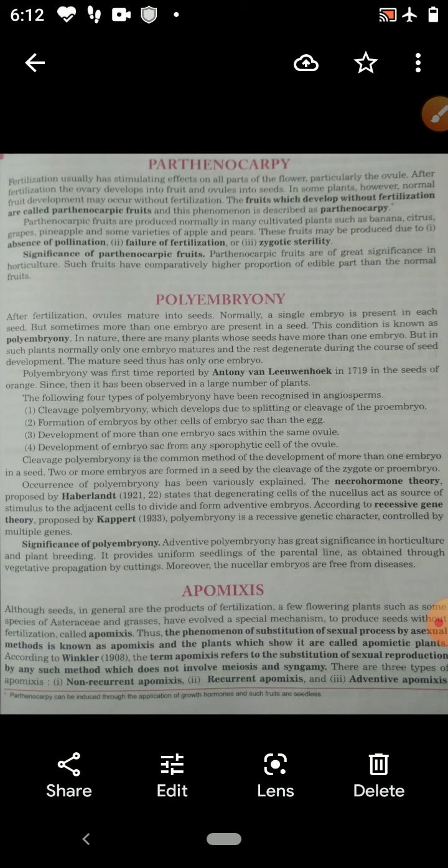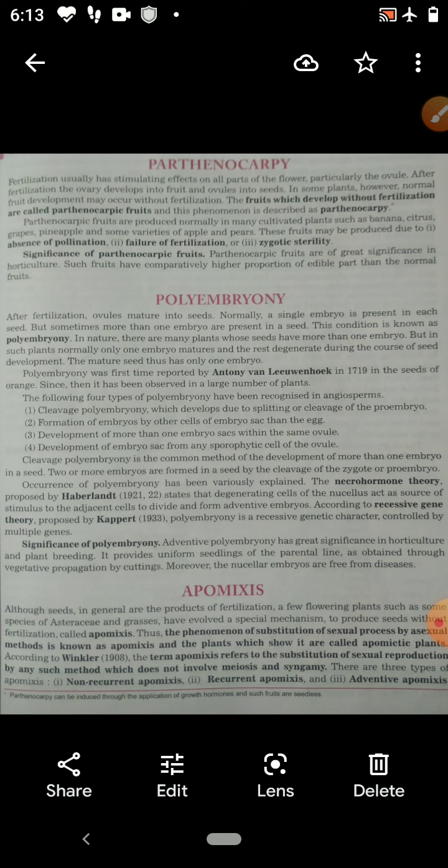Other is recurrent apomixis. In this, embryo develops from diploid cells of the embryo sac, either from the archesporium or nucellus. And last one is adventive apomixis. In this, embryo develops from the diploid cells of the ovule outside of the embryo sac.